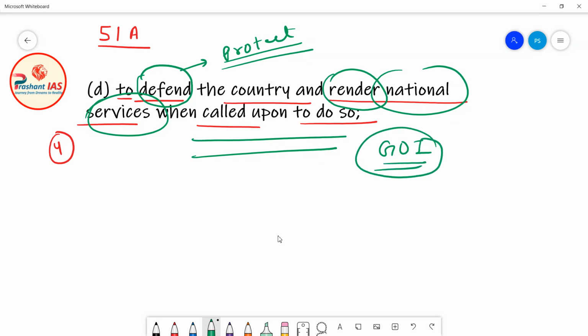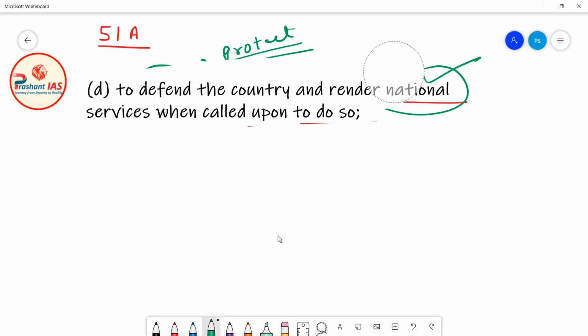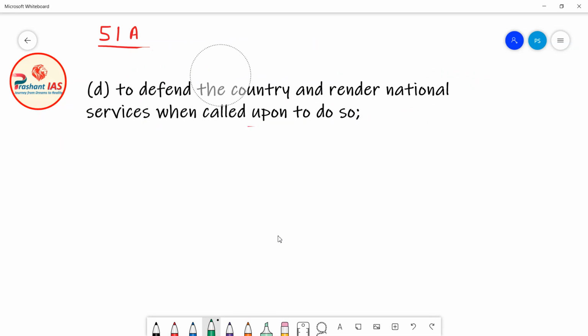So if the government of India calls you that now it is your turn to fight for your country, then it is your fundamental duty to give national services when the government calls you to do that. Okay, so it is the duty of every citizen of India to defend the country and to give national services when you are called upon to provide them.